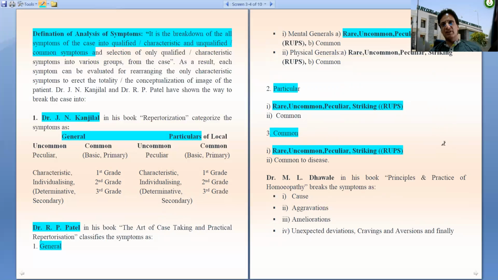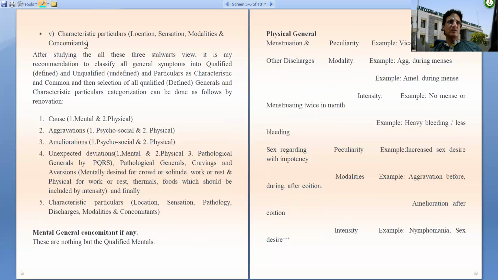Then Dr. M.L. Dhawale, in his book Principle and Practice of Homeopathy, breaks the symptom into cause, aggravation, amelioration, unexpected deviations, like in cravings, aversions, then characteristic particulars.